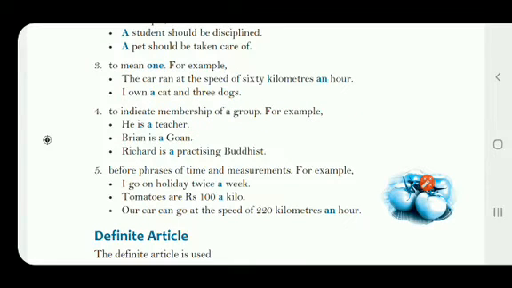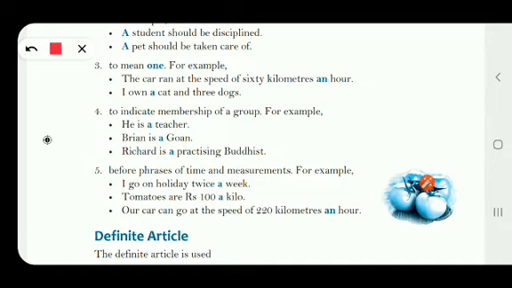Now the fourth point, to indicate membership of a group. When we are talking about a group or class, as I just explained to you in the previous rule, we use the indefinite article. For example, he is a teacher.